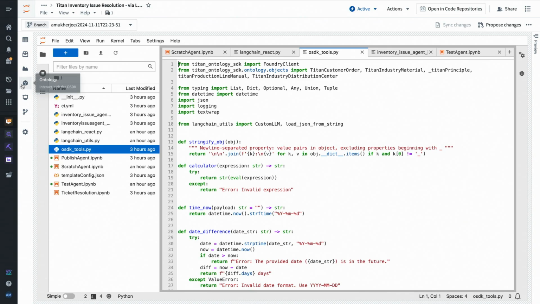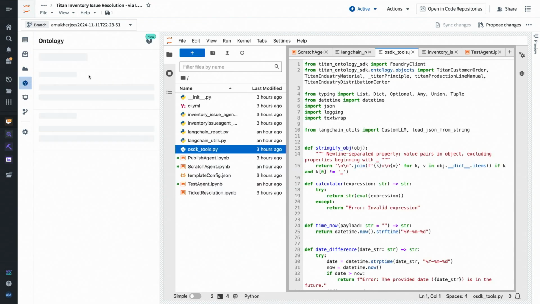I'll direct your attention to the left. So I've jumped into code workspaces here. We've seen a lot of code workspaces with VS Code in the last couple of days, so I thought I'd use Jupyter. I personally use Jupyter a lot in my work. This is Jupyter being surfaced in Foundry through our containerized backend with connections to all of the resources in the platform. So what do we have going on here?